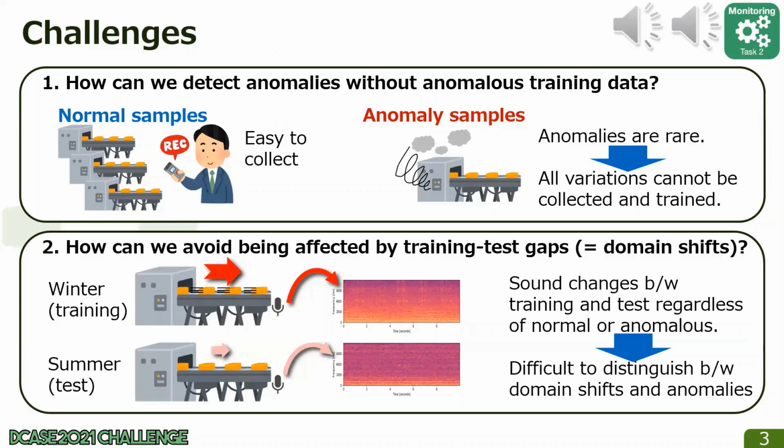The other challenge is how to avoid being affected by training-test gaps. Seasonally or accidentally, the recorded sound can change between training and test data regardless of whether it is normal or anomalous. For example, in this factory, the demand for cakes changes depending on the season. In this case, the speed of the production machine changes, and the sound also will change from training to test. This training-test gap is called a domain shift. It is difficult to distinguish between domain shifts and anomalies.